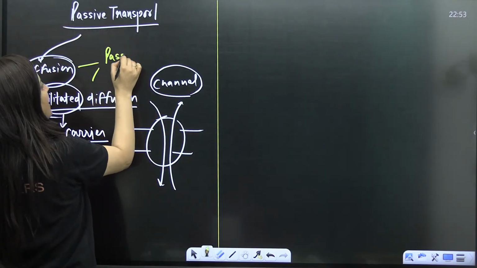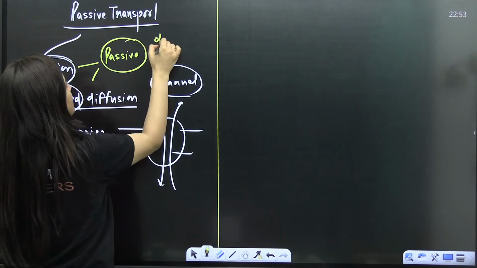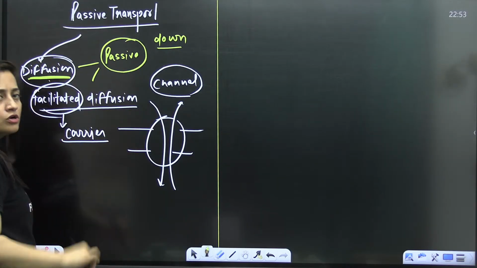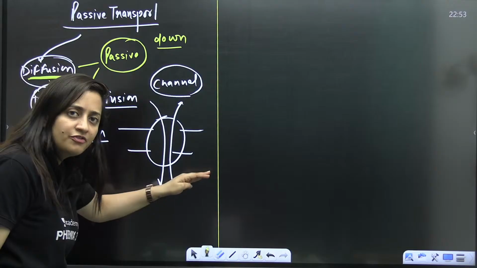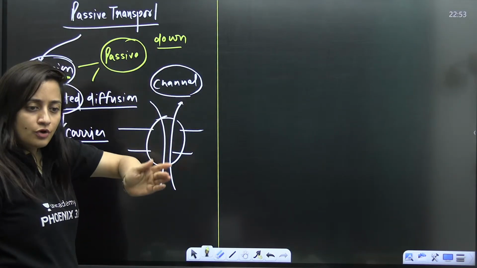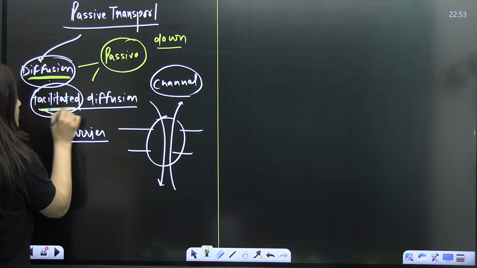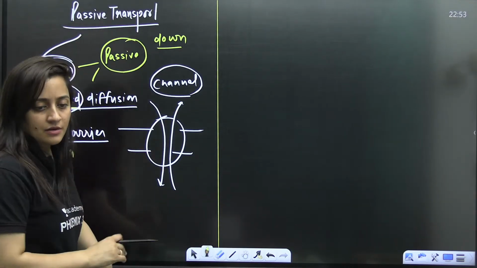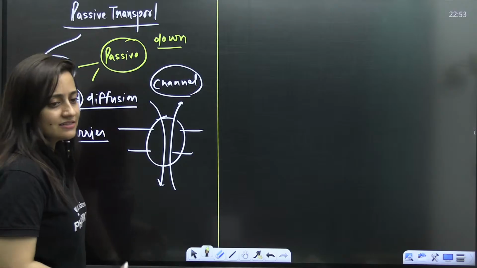The things will move passively, right? The things will move down the concentration gradient. But here we are not talking about simple diffusion, where things are crossing the plasma membrane directly from higher concentration to lower concentration. When there is facilitated diffusion, you need the channel protein there. Is that clear?